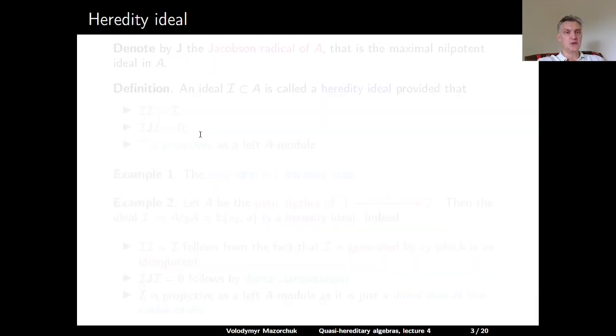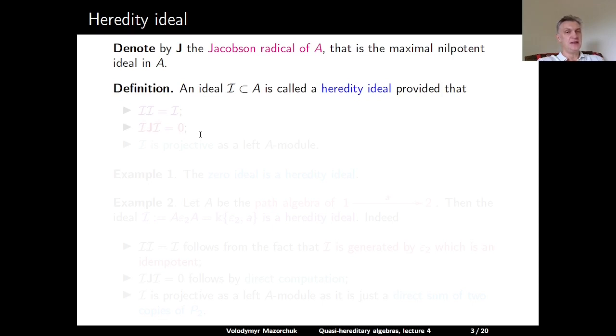Now let us discuss the notion of a heredity ideal. Denote by J the Jacobson radical of A, that is the maximal nilpotent ideal in A. Alternatively, J is the intersection of the annihilators of all simple A modules. Definition: an ideal I in A is called a heredity ideal, provided that this ideal is idempotent, that is, I times I is equal to I.